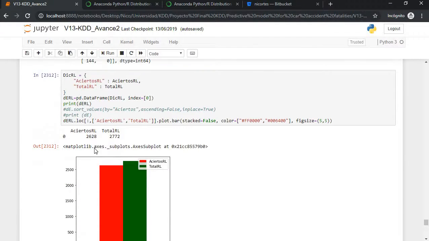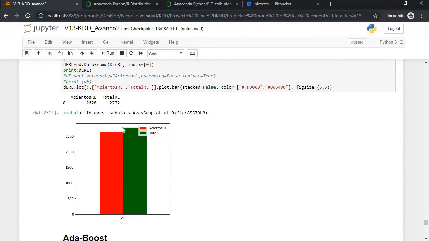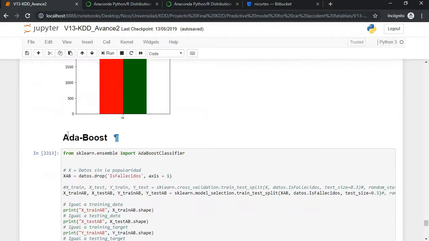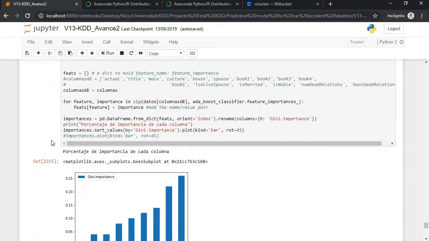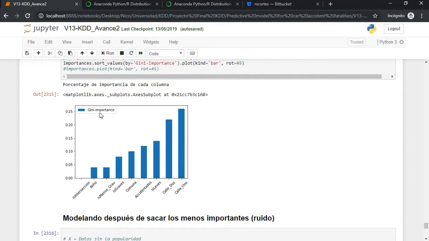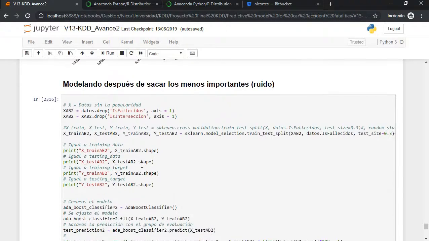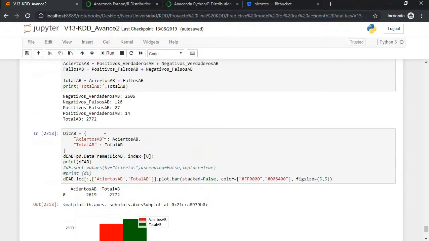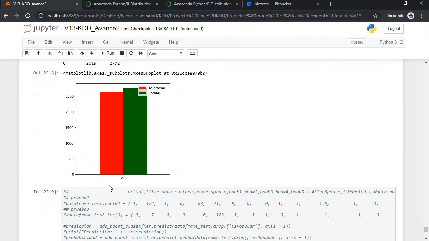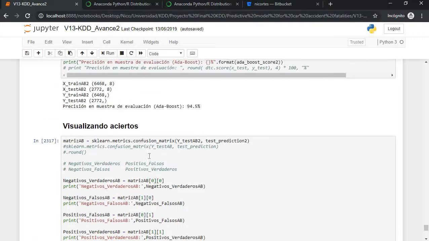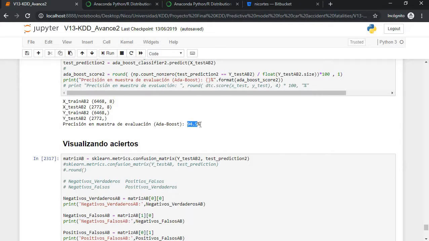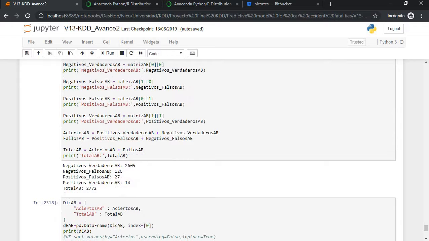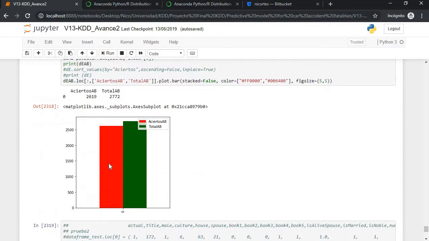And the last model that we used, this is the chart where we compare the ones that we got right versus the total. The last one that we modeled was an AdaBoost model. This is the Gini importance. We dropped one of those variables, and we ended up with an accuracy of, let's see where it is. This one, 94.5%. Here's the chart.